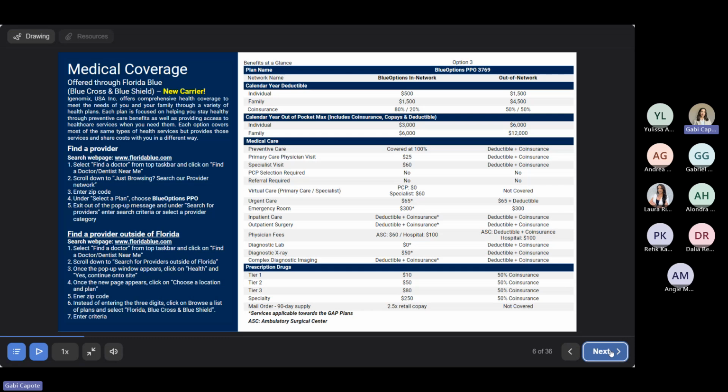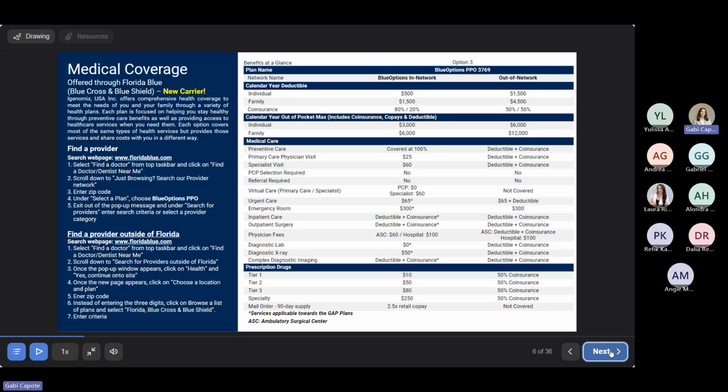Preventative care for all 3 plans is covered at 100%, and with this plan, your primary care physician's visit is a $25 copay. Your specialist visit is a $60 copay, and for PCP selection, you do not need to select one beforehand, and you also do not need a referral to go see a specialist. For virtual care with your primary care physician, it's going to be $0, and with a specialist, it's $60. Urgent care is going to be a $65 copay, and if you need to go to the emergency room, that's going to be a $300 copay.